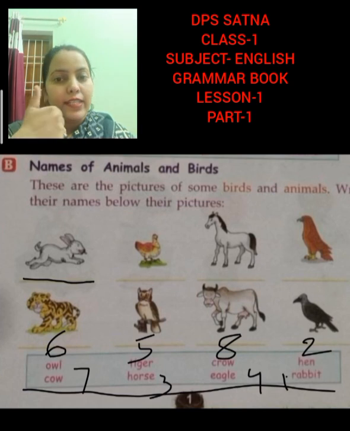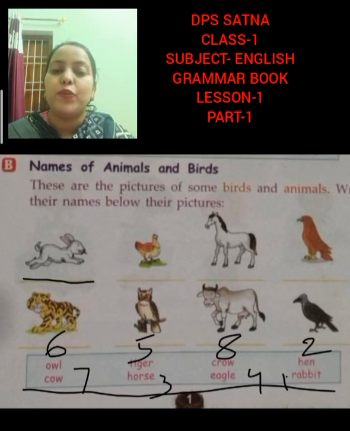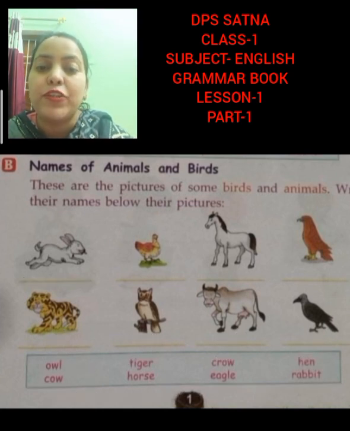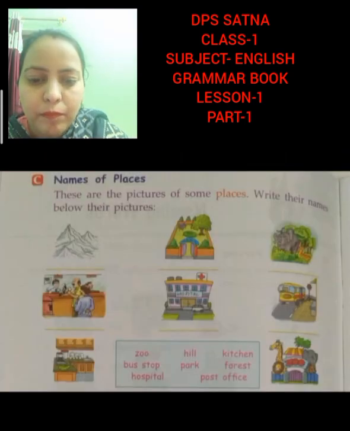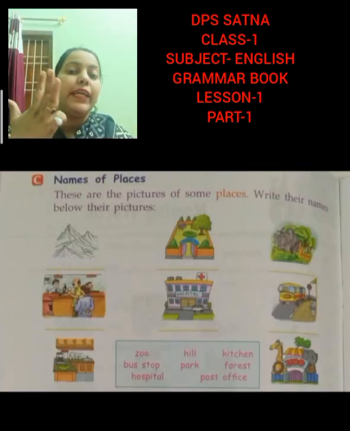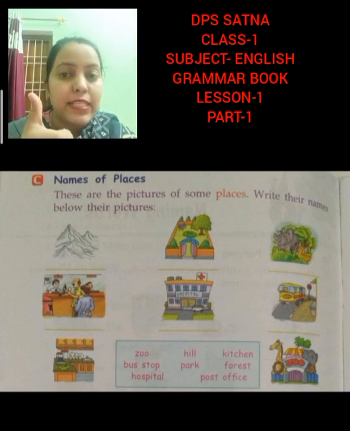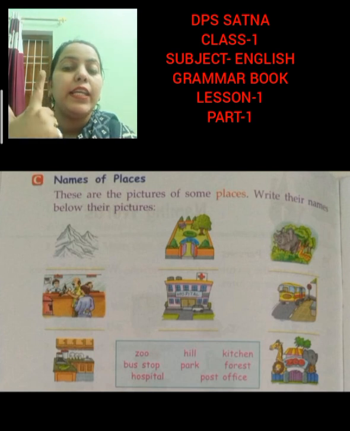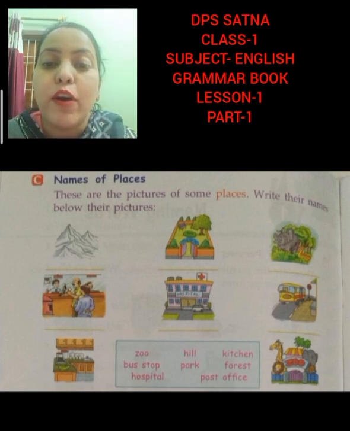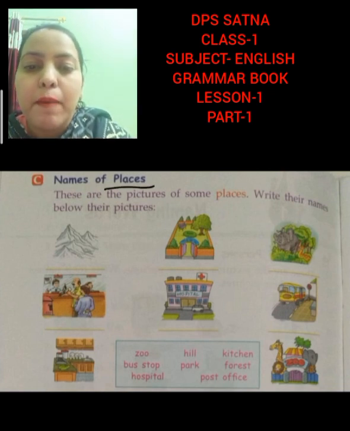So we had done the exercise of persons, animals. Now we are going to do the next exercise. So please turn the page and take out page number 2. So noun is the name of a person, place, animal and thing. So we had done the exercise of persons, naming words of person, names of animals. Now we are going to talk about names of places.